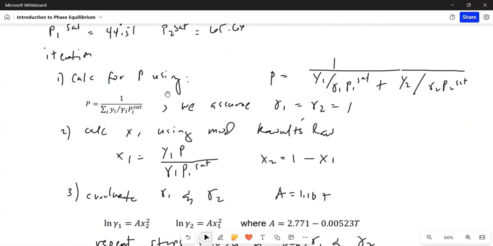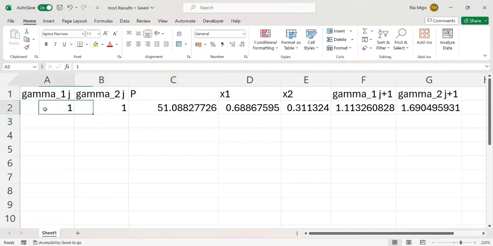First step is to calculate for P using this equation, which is derived from the modified Raoult's law. But first, let's assume the initial gamma is 1. I put J as the index because if I put I, it will be confusing. We're using I for the composition. So the initial index is J.